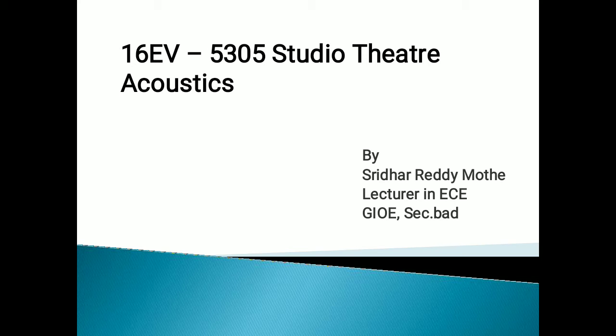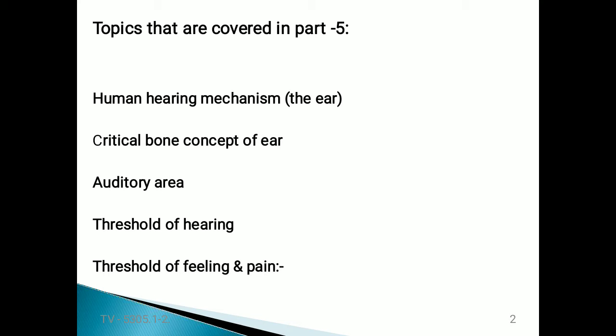Today we are going to learn the C16 scheme, Electronics and Video Engineering branch. Here 5305 is the subject code and the subject name is Studio Theatre Acoustics. In this subject we are already in the second chapter, and a few topics were covered in my last video, that is in part 5, given in the list below.